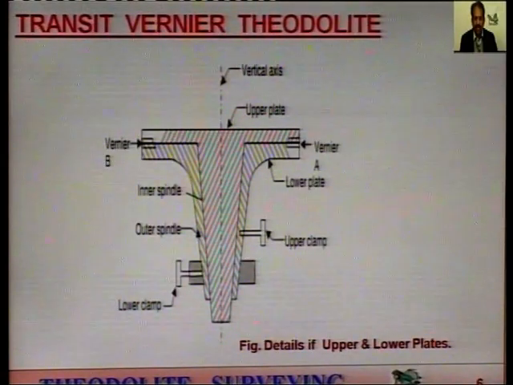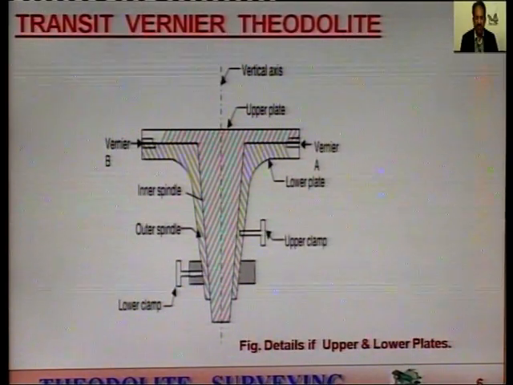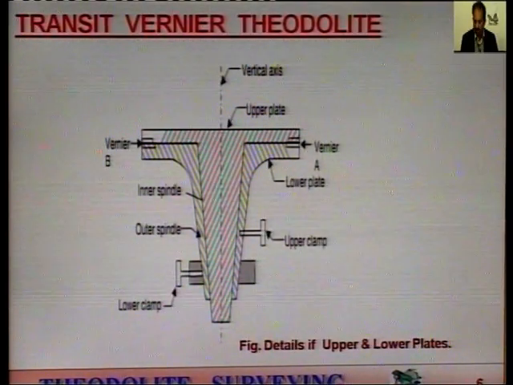This is the sectional view of upper plate and lower plate, how the clamping arrangement is there, how verniers are fitted and how slow motion screw works out. So, this is the detail of the lower plate and upper plate. You can see in the sectional view of the details of upper and lower plates. This is quite useful for understanding how the lower plate and upper plate works. It is shown in this sectional view of the detail of upper and lower plates view.